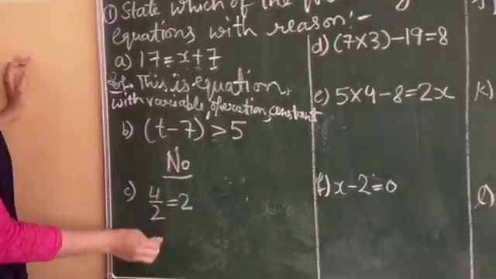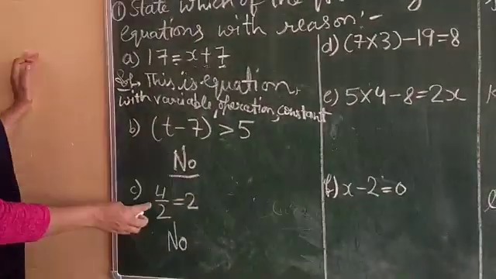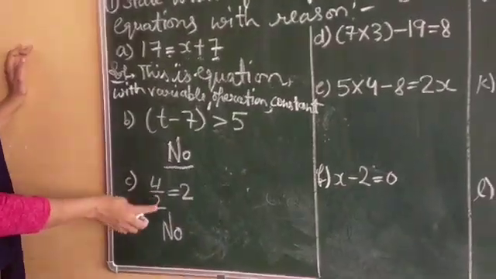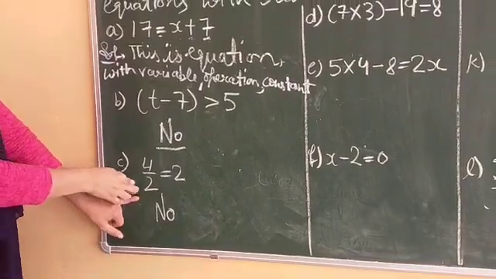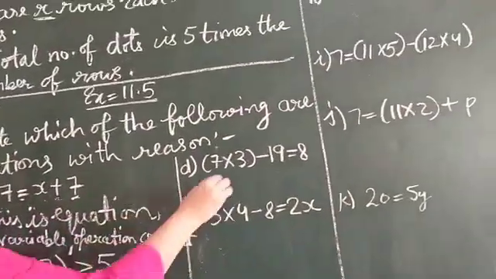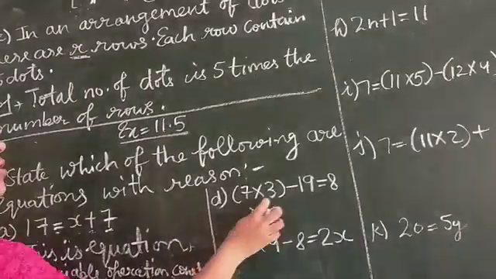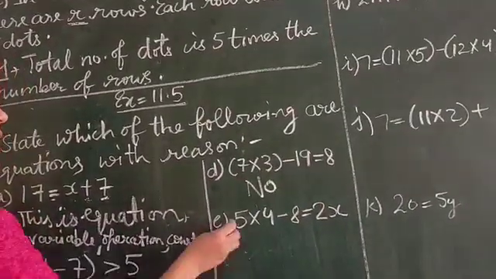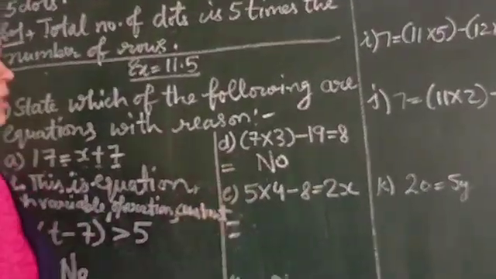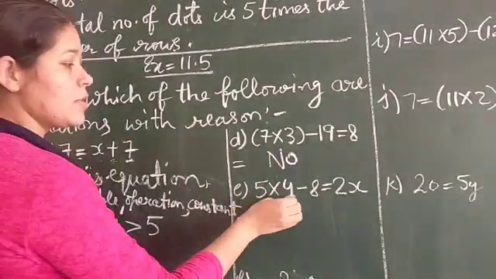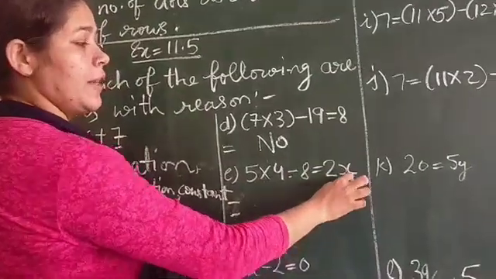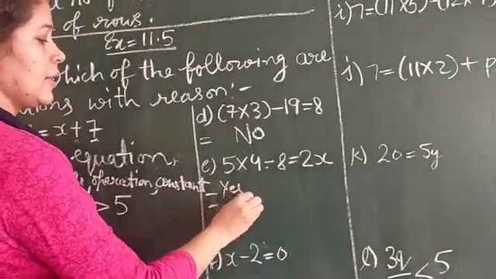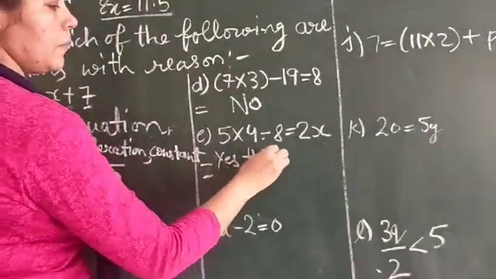C part is also not an equation. Why? Because there is no variable, only constant terms are there, so this is not an equation. D part also is not an equation. Why? Because there is no variable. Now E part is an equation. Why? Because there are operations, a constant term, an equal sign and a variable. Yes, this is an equation